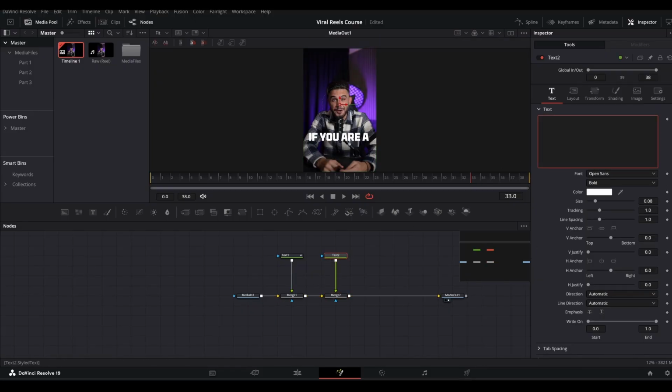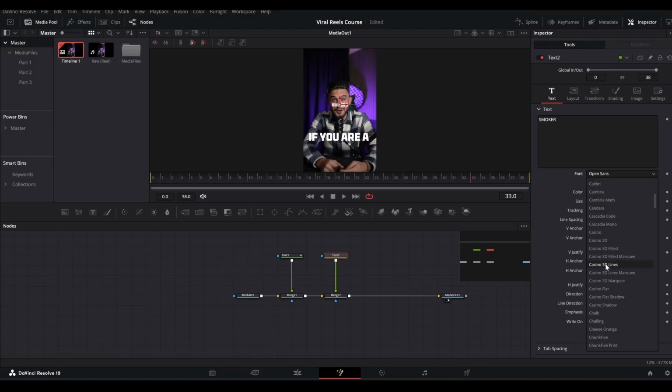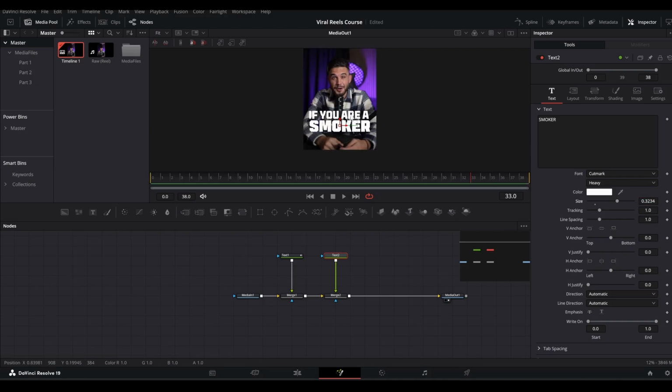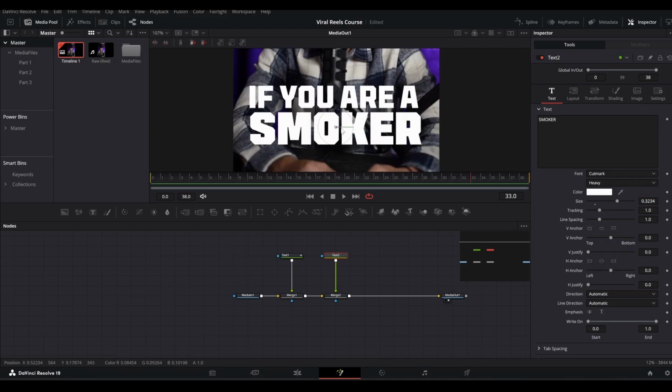And for this, I will type smoker, and we will choose the same font, Cut Mark, here, and let's scale it up. And for this, I'm gonna go for maybe heavy and bring it here and scale it up even more so it aligns with the upper text like so, somewhere like this.